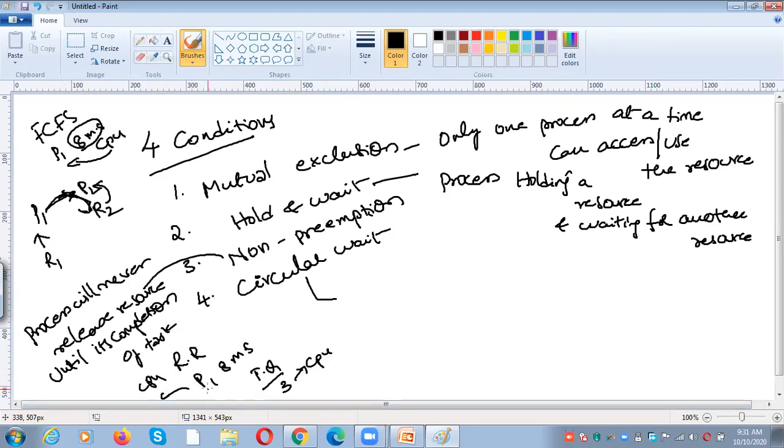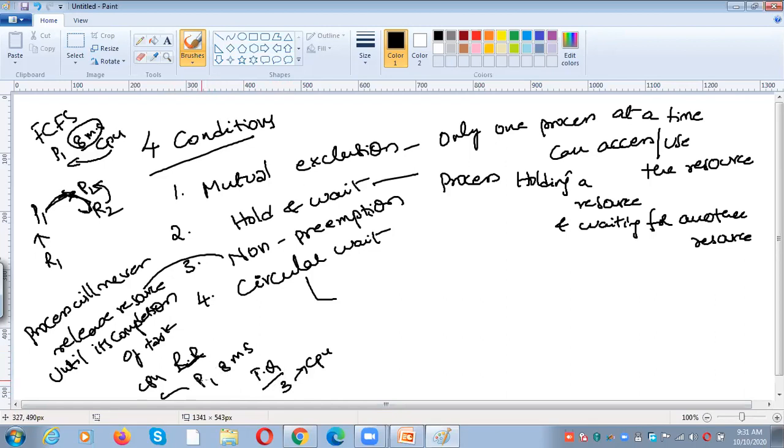Do you get my point? P1 requires 8 milliseconds of time, but in the case of the round robin algorithm, we are willing to give only 3 milliseconds of CPU time for every process. Whether the process completes its task within the 3 milliseconds, we don't bother.